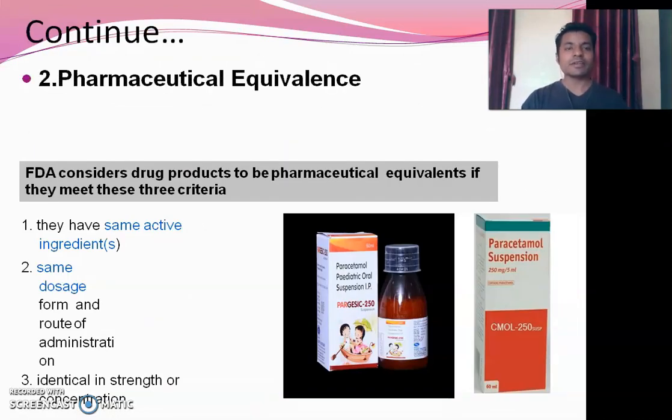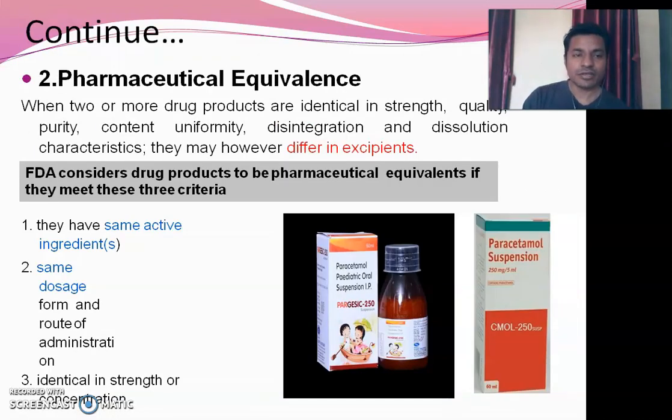Now the second one is pharmaceutical equivalence. When two or more drug products are identical in strength, meaning the dose or quantity, and in quality, purity, content uniformity, disintegration and dissolution characteristics, all these parameters should be similar, but the formulations differ in terms of excipient. In that case we can call it a pharmaceutical equivalence, right? So the formulations have the same parameters except they have different excipients.